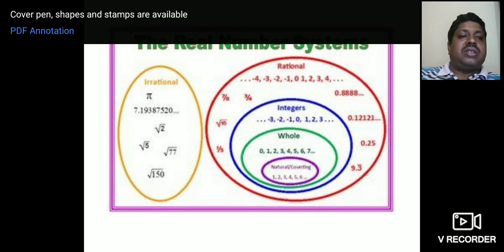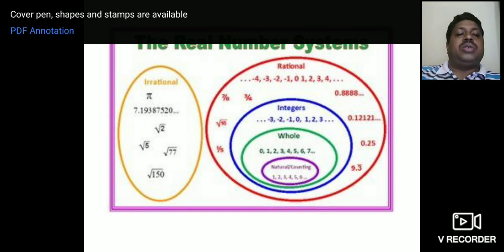Rational numbers are like this, 0.8888. What kind of number is this? It is a repeating decimal. You can see recurring decimals, 0.12121212, like that it repeats. 0.25 stops, which means it is terminated, 0.25, no more numbers are present in that. Then 3.3 bar means that the 3 will continue, it is repeated like that. You can observe.